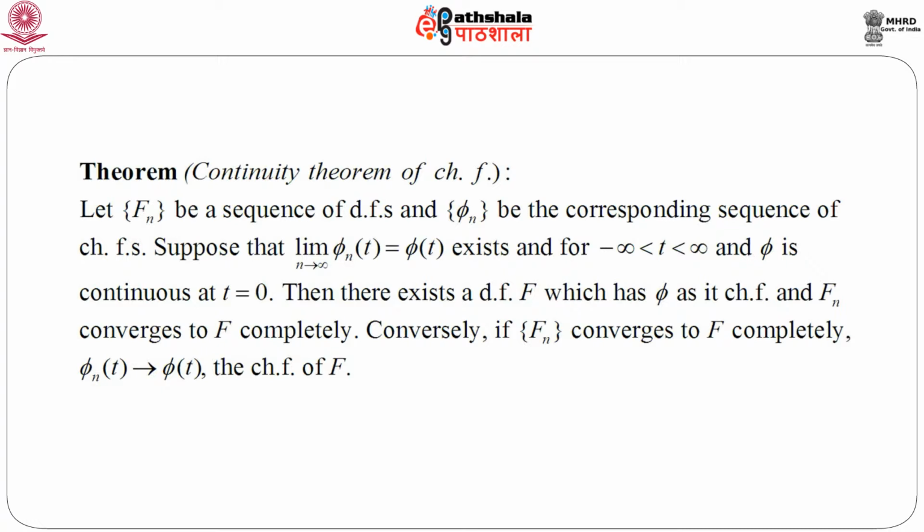On the other hand, conversely, if F n converges to capital F completely, then phi n converges to phi t, which is the characteristic function of F. So, there is a nice relation between the sequence of distribution functions and its limit, and the sequence of characteristic functions and its limit. Incidentally, this limiting distribution function F and this limiting characteristic function phi have a relation between them. In fact, phi is the characteristic function of capital F.